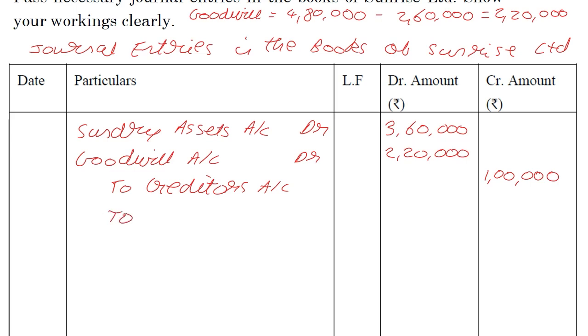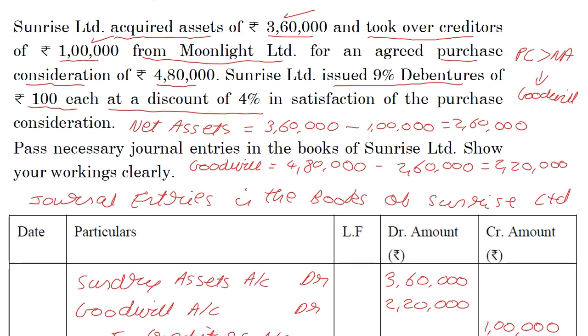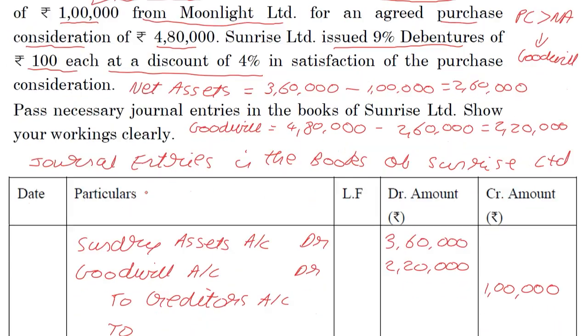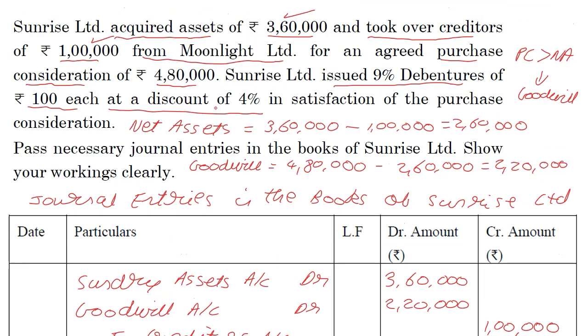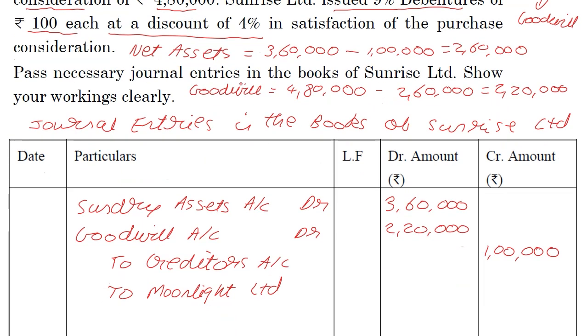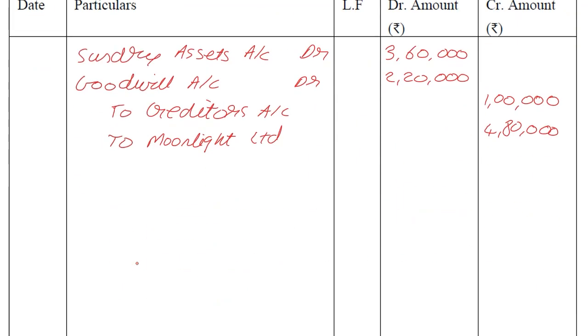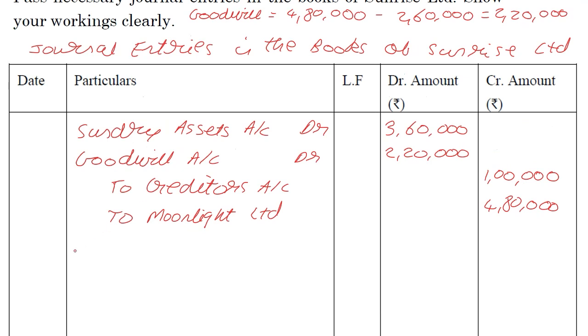And to the vendor, the person we are taking it over from, Moonlight Limited, and we know the purchase consideration is 4,80,000. Notice how the credit is equal to the debit, so you know you're right.